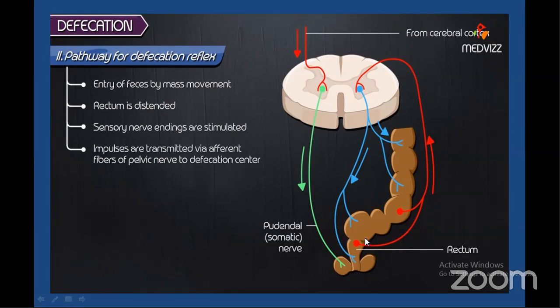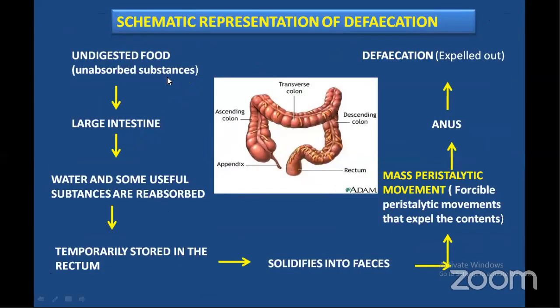Once the wall of the rectum gets distended, sensory nerve endings are stimulated, and these stimulated impulses are transferred to the brain or central nervous system, which in turn transfers them to the wall of the rectum, and finally that helps in opening of the valves, and defecation occurs. So this is a schematic representation of how defecation takes place, my dear students.